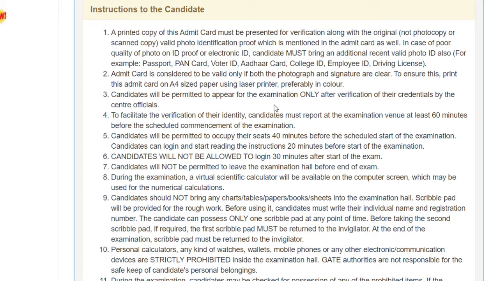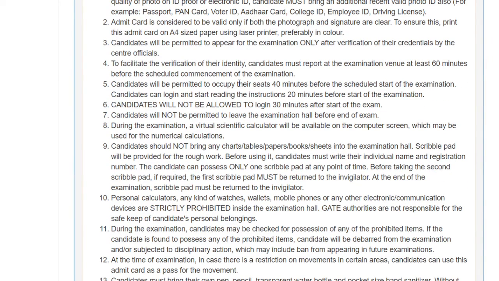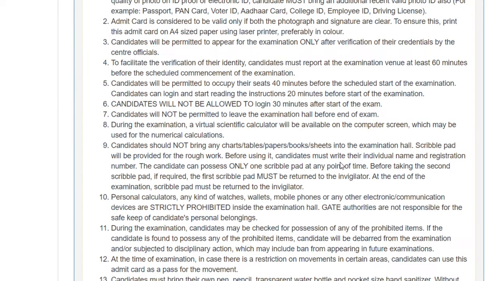Candidates are permitted to appear for the examination only after verification of their credentials by the center. To facilitate verification of their identity, candidates must report at the venue 60 minutes before the examination. You should be present. Candidates will be permitted to occupy their seats 40 minutes before the examination. They will allow you into the examination.